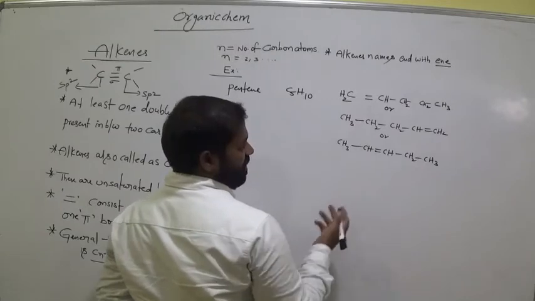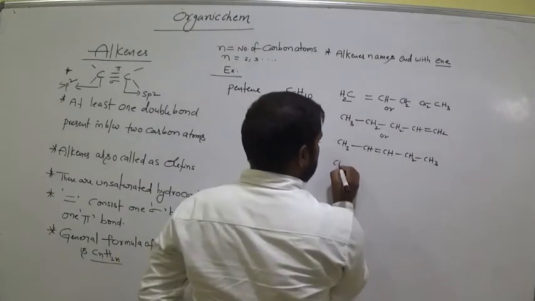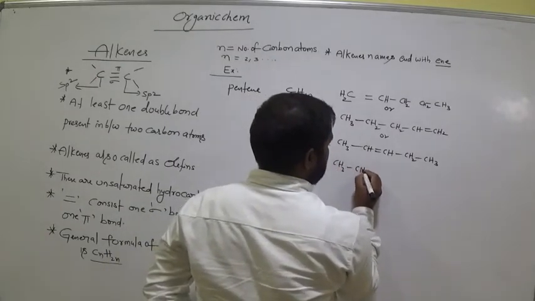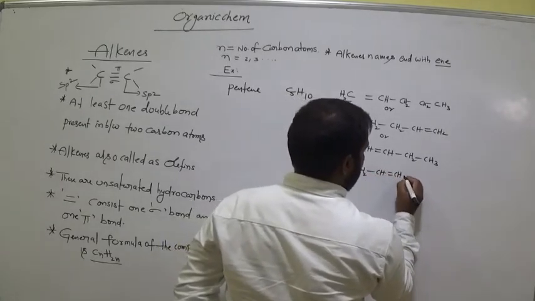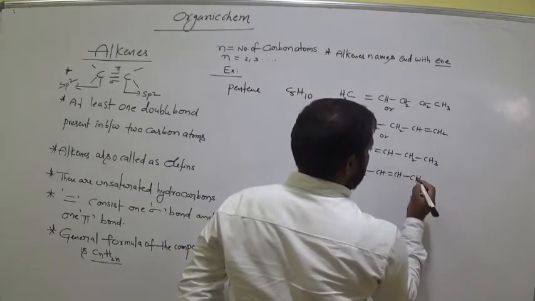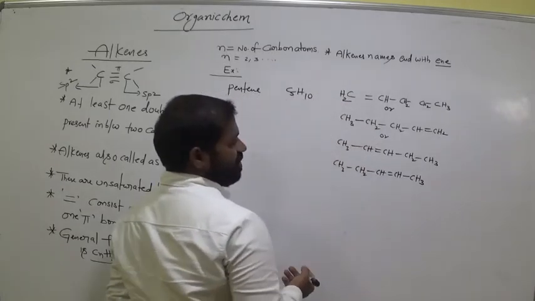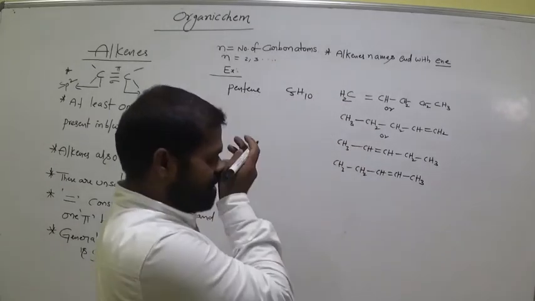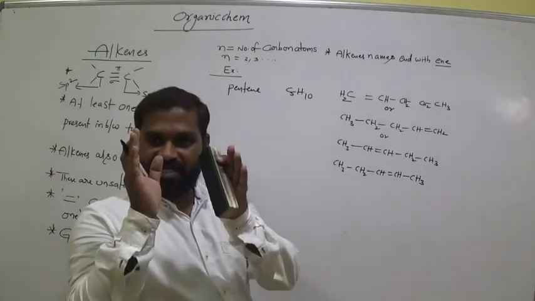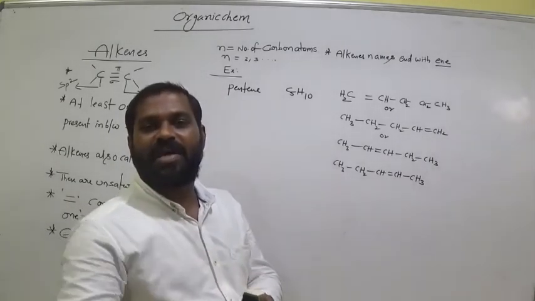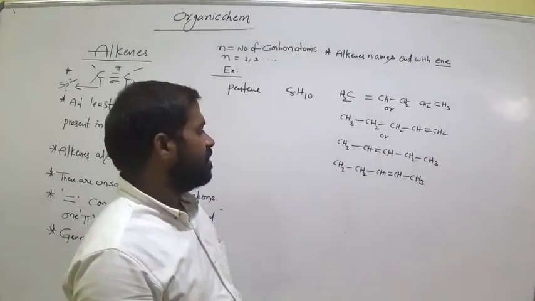It is also correct. Or CH3 bond CH2 bond CH double bond CH bond CH3. This one is also correct. Is it clear, all of you? Wherever, you should keep the double bond between any two carbon atoms.